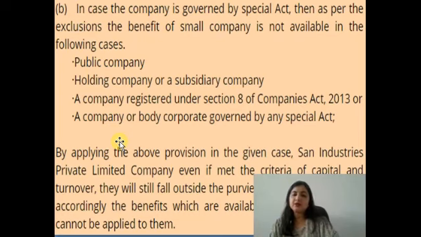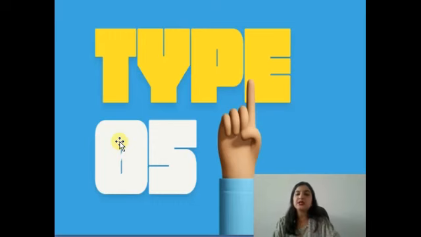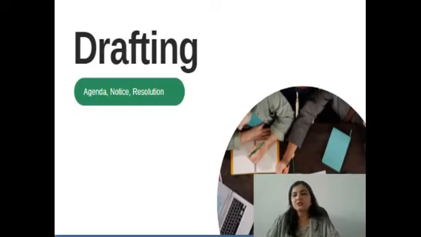Alright. So by this you could write an answer which is regarding the case law. Now moving to our last type, which is type 5, which talks about drafting. Technically, drafting questions do not come in the exam, but in case they do, then the maximum marks could be 10.